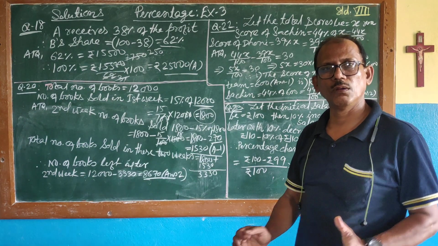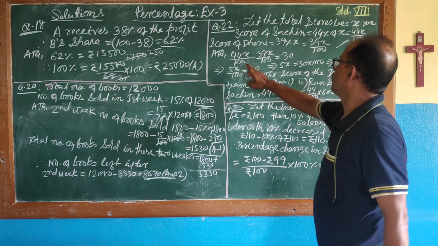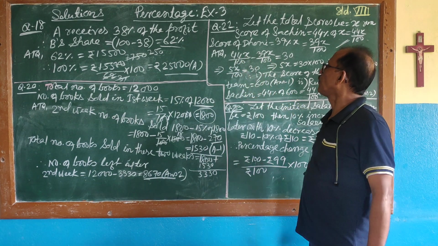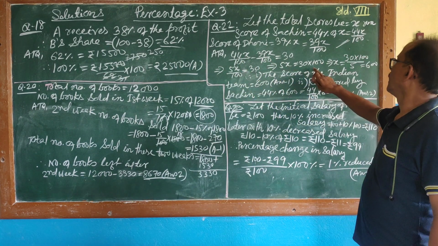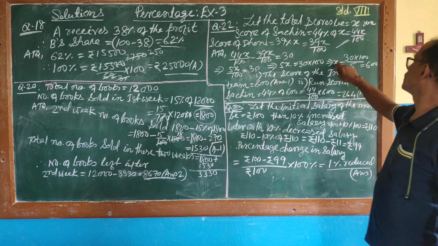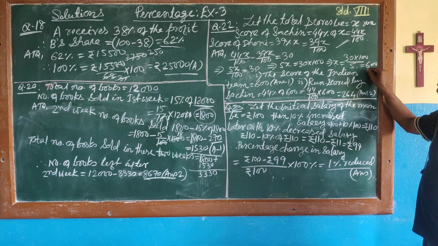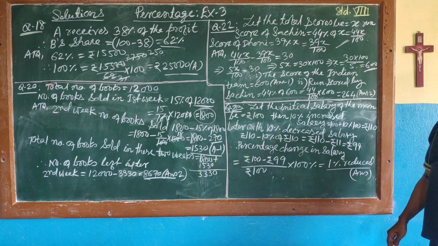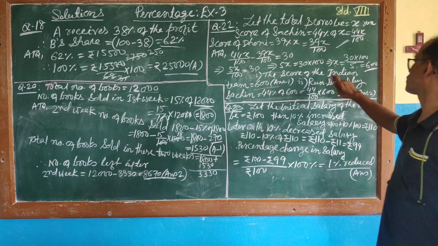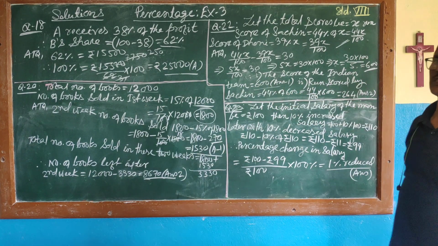So 44x by 100 minus 39x by 100 is equal to 30. Taking 100 as the LCM, 44x minus 39x is 5x. So 5x is equal to 30 into 100, then x is equal to 30 into 100 by 5, which is equal to 600. So the total runs scored by the Indian team was 600. First answer: the score of the Indian team was 600.